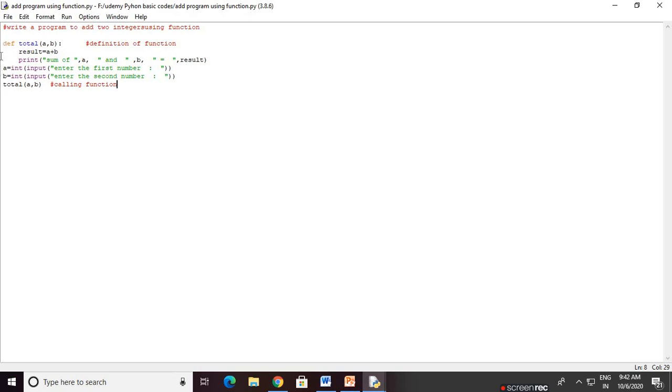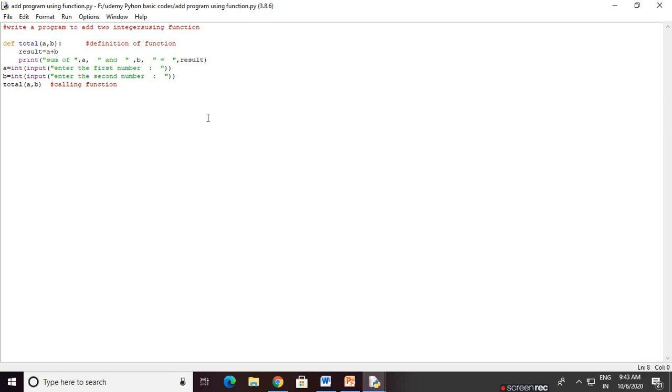Every time observe the straight line of the def word. If this statement were under it, it would be in the def function block, but these three statements are in a straight line with the def, that means they are outside the def block.